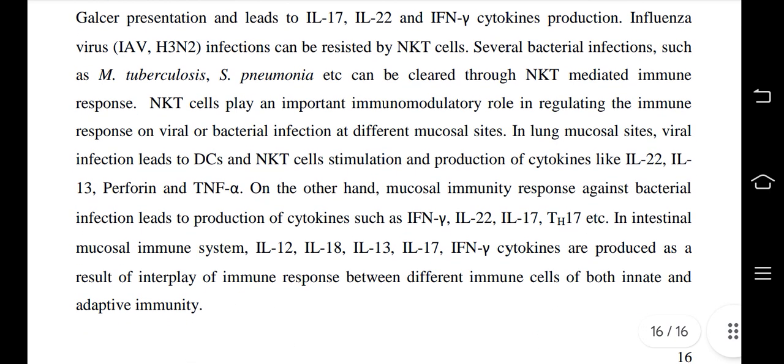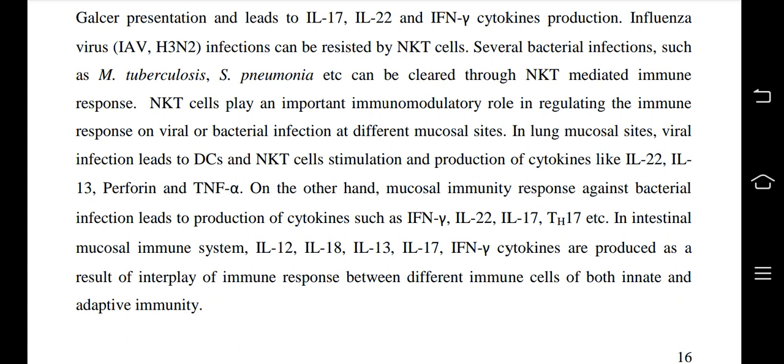Influenza virus infections can be resisted by NKT cells. Several bacterial infections such as M. tuberculosis, M. pneumoniae, etc. can be cleared through the NKT-mediated immune response. NKT cells play an important immunoregulatory role in regulating the immune response on viral or bacterial infection at different mucosal sites. In lung mucosal sites, viral infection leads to disease, with NKT cells stimulating the production of cytokines like IL-22, IL-13 and TNF alpha.